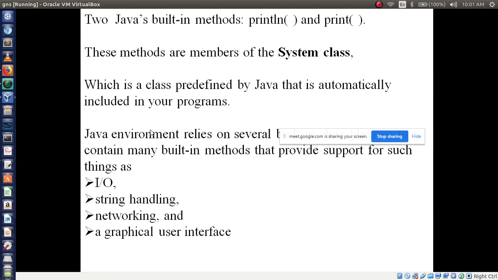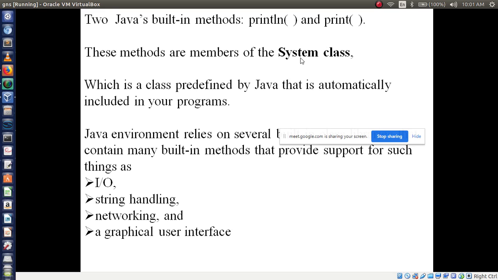Okay, now to Java's built-in methods. I am talking about methods here: println and print. These all are examples of println and print. Somehow you have used print in data structure programming, and println you are now using, in the Java language. Println is a method. These methods are members of the System class. I already told you System is a class.